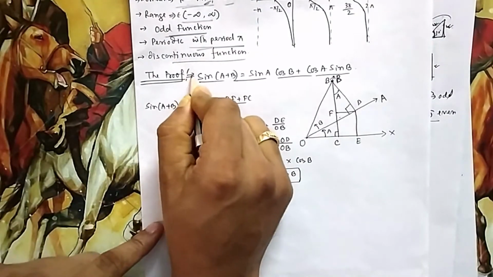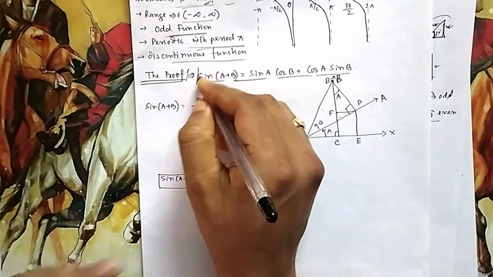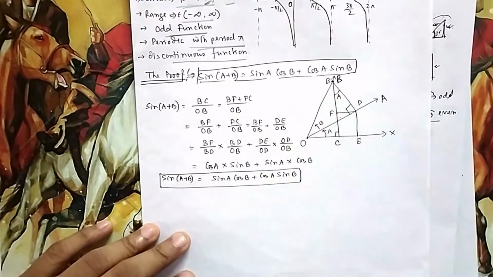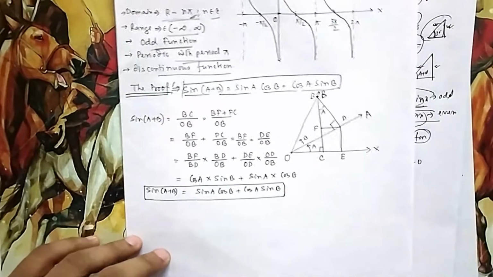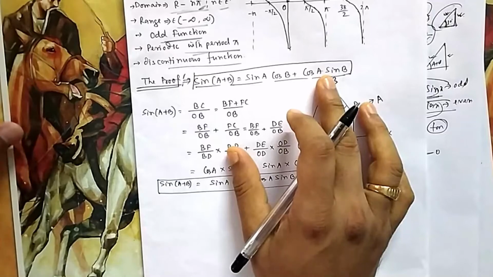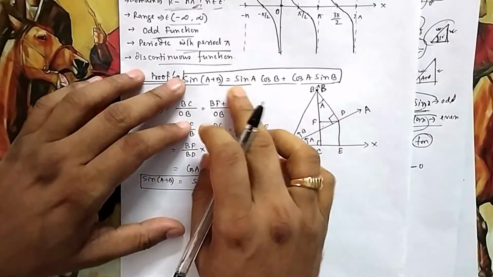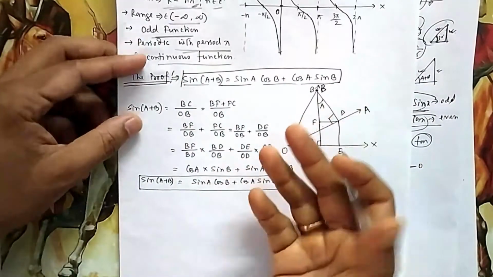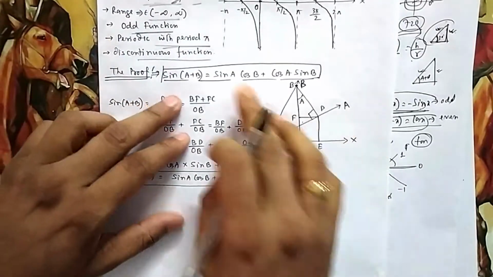Then I promised you, I will show you that proof. Sin A plus B equal to that famous formula. From this formula only all those big trigonometric formulas came. Using only this formula for sin A plus B, sin A minus B, cos A plus B, cos A minus B, all these four formulas are the basic. In some formulas they are adding, in some they are multiplying. So let us see one proof.